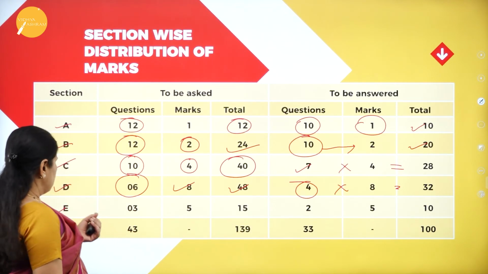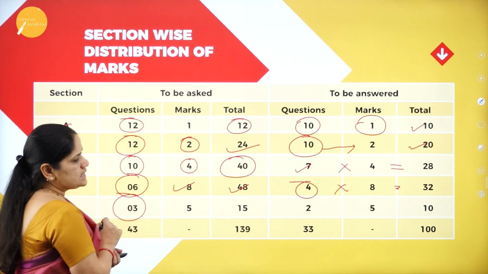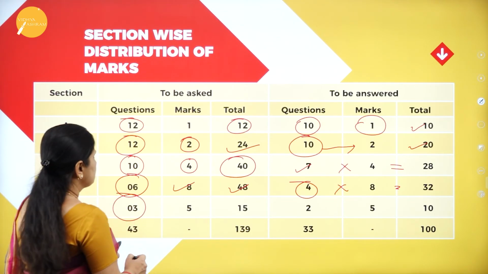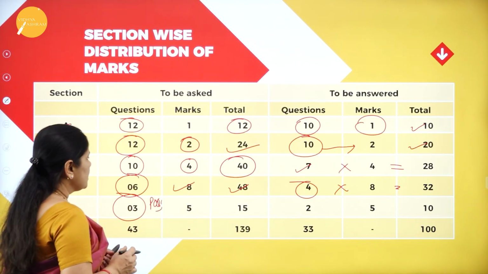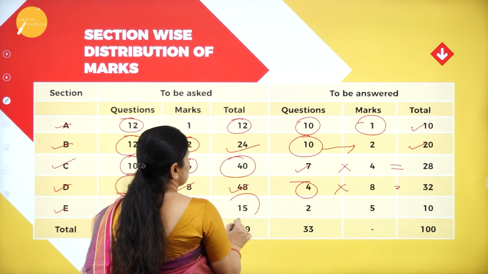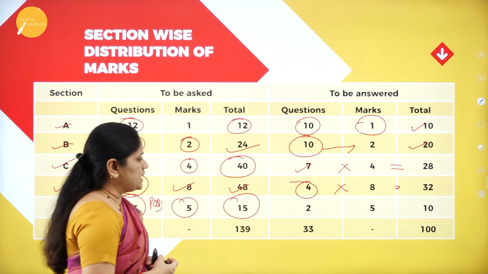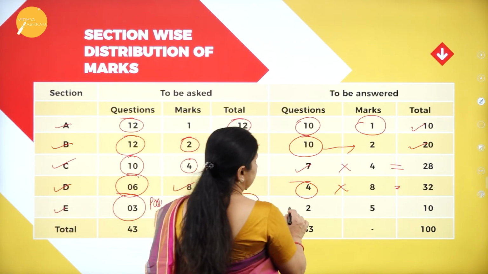Now, coming to Section E, the number of questions asked is 3. This refers to the POQs, that is the practical oriented questions. The marks allotted per question is 5. So, the total marks is 15, but out of 3, he has to answer only 2.